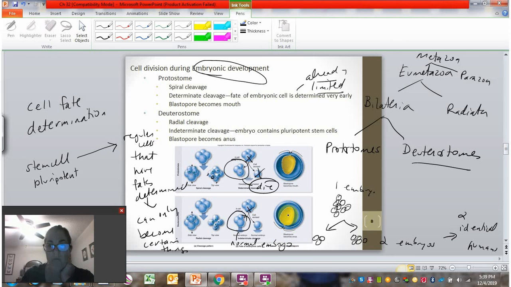In fact, the fate won't be determined until we start filling in the embryo. So yes, the fate will eventually be determined in deuterostomes too. I want to be clear there, but it's later on than in protostomes. The other difference is that a part of the embryo called the blastopore, that opening where the embryo is folding in and filling in, becomes different things. In the protostome, that opening called the blastopore becomes the mouth, and in deuterostomes, that blastopore opening becomes the anus. So another difference in that embryonic development.